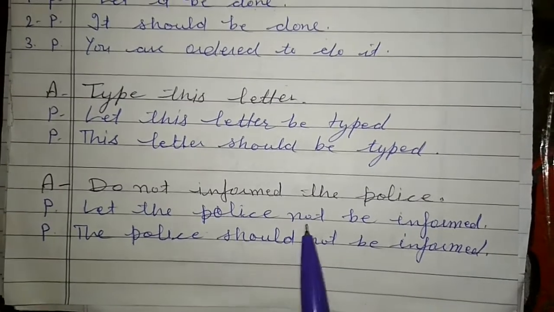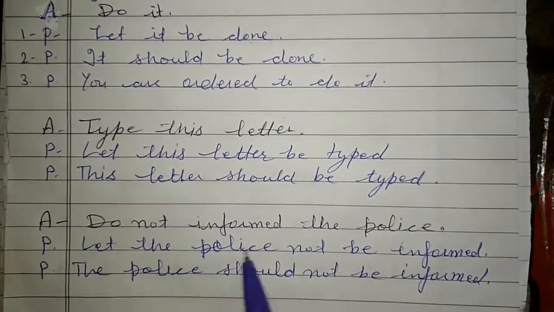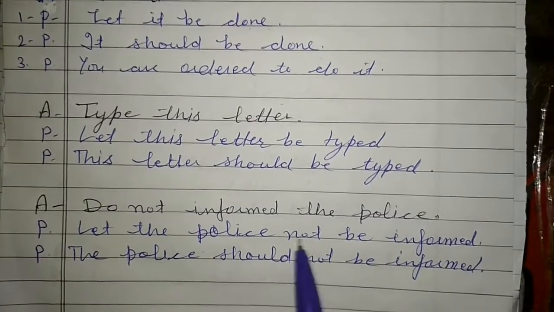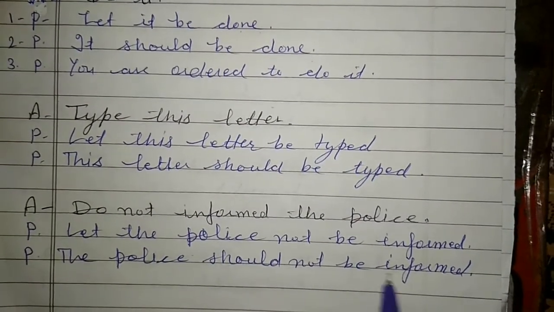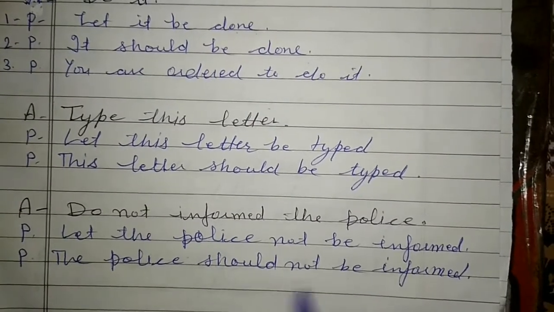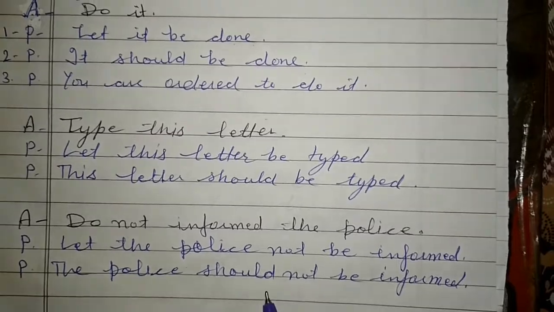Not we will put between the subject and be. So let the police not be, before be we put not: informed. And second way is: the police should not be informed. So not is put between should and be. So in this way we make these imperative sentences.